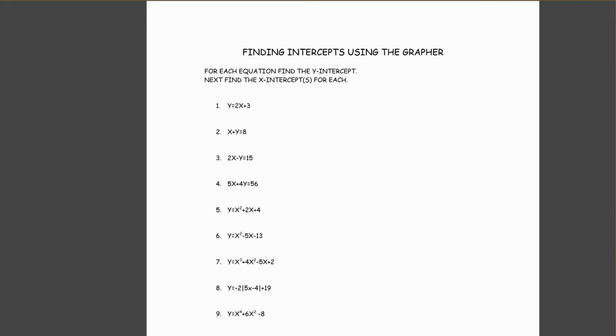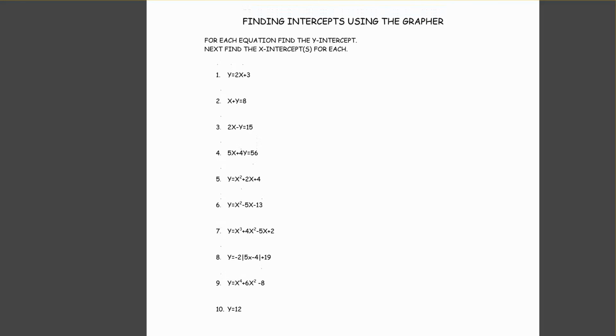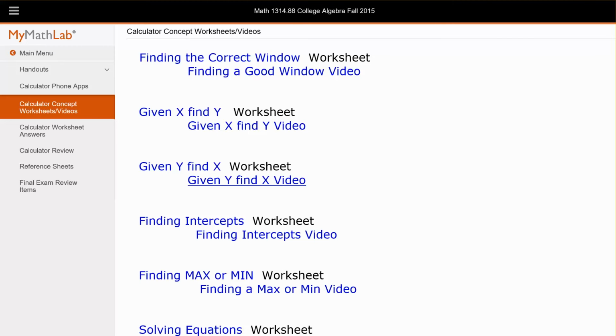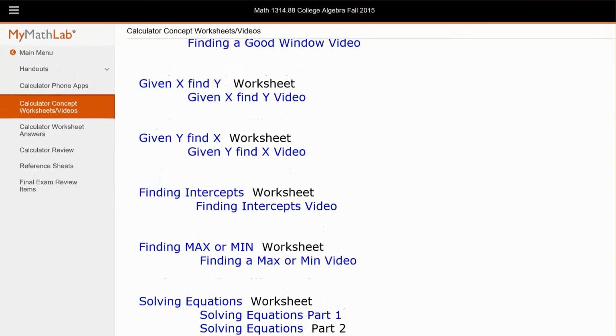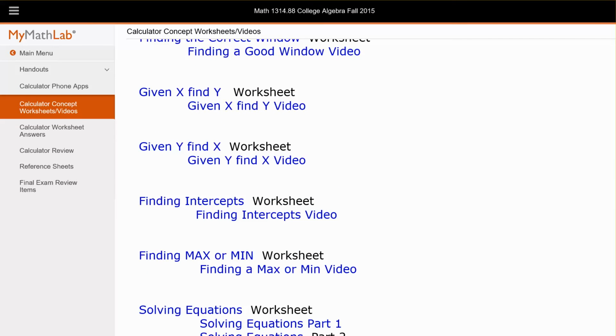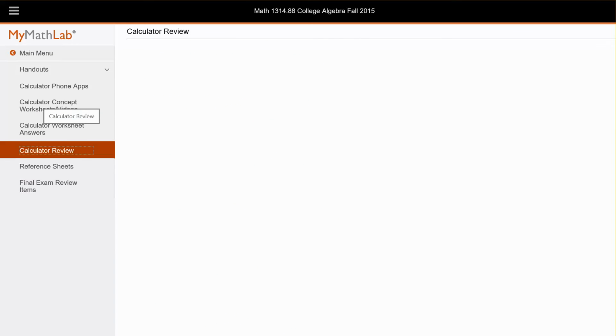It looks like this. It says for each equation, find the y-intercept, find the x-intercept. And you would go through and you would work on that. Next to that is a video showing how to do those exact equations and find the intercepts. So this really is concept driven, and so I think that could help you if you do not know much about the calculator. Next is the answers to all those worksheets. And then finally, calculator review.